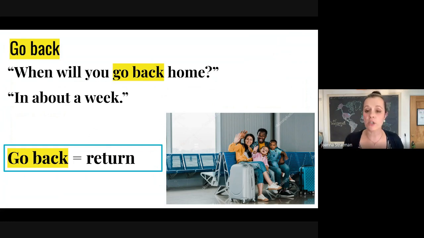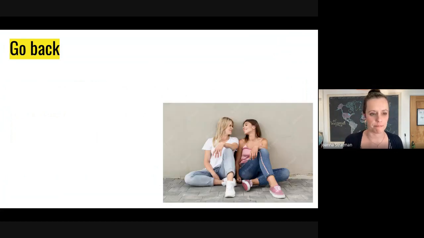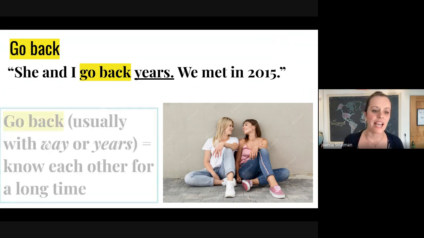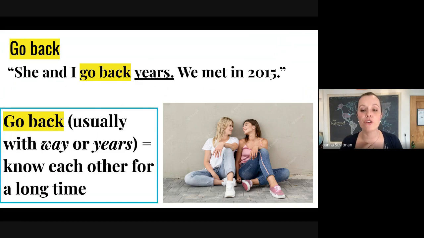Now, there is also a different meaning of go back that is not used as much, but let's look at this definition. She and I go back years. We met in 2015. If you hear someone use go back with way or years, it typically means that the people have known each other for a long time.